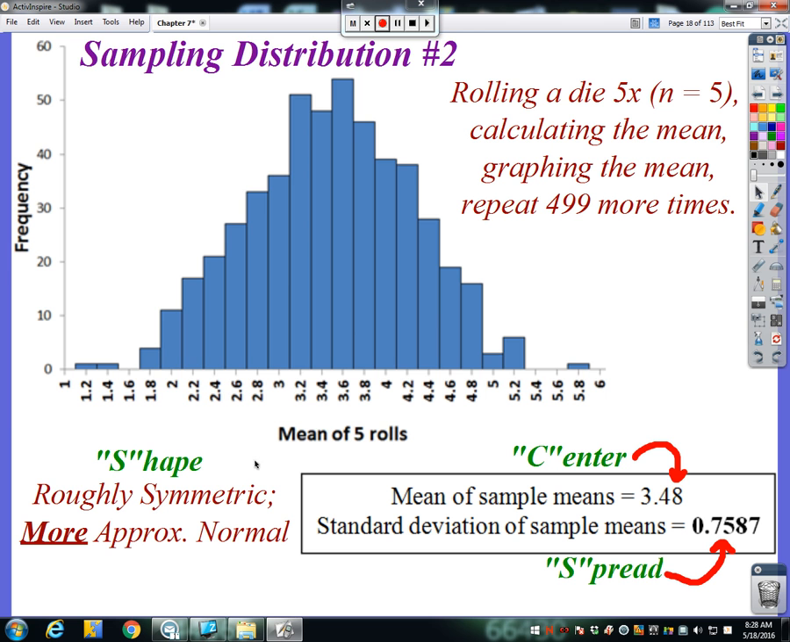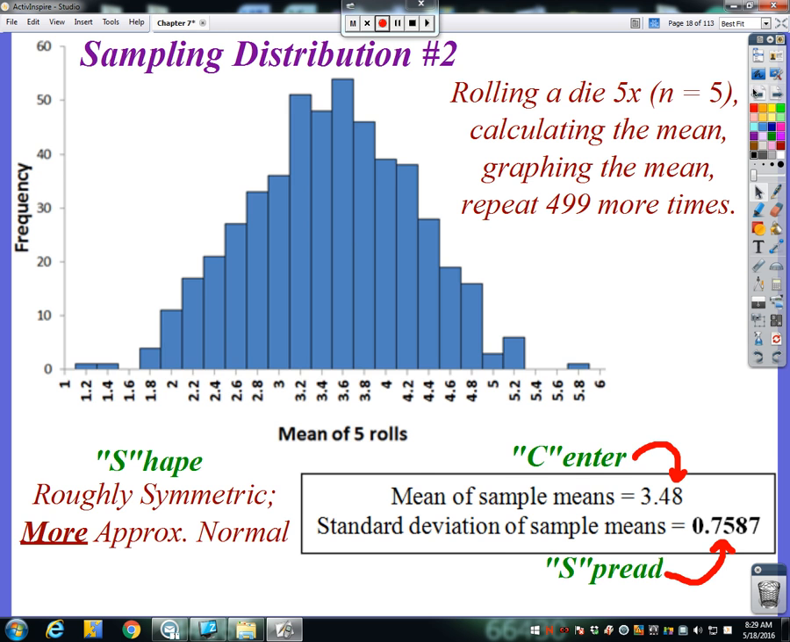Now, with this second sampling distribution, I still see that kind of rough bell shape to it, right? So the thing I notice, it looks more approximately normal. It's definitely looking more bell-shape-ish. The mean of this sampling distribution is still right around 3.5 like the population was. But I notice the standard deviation keeps shrinking.